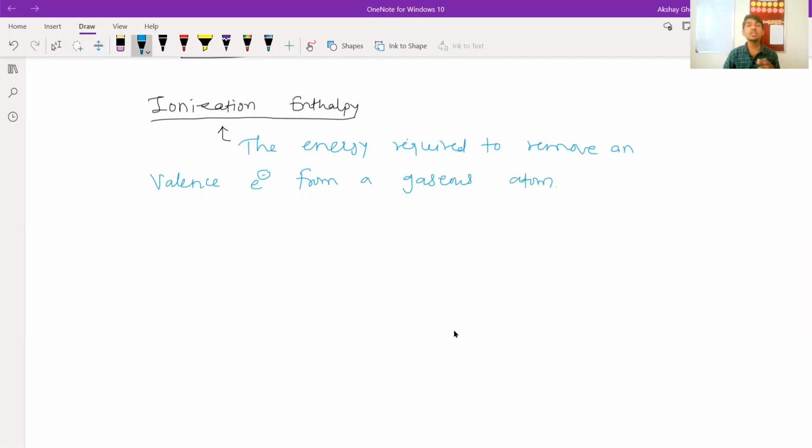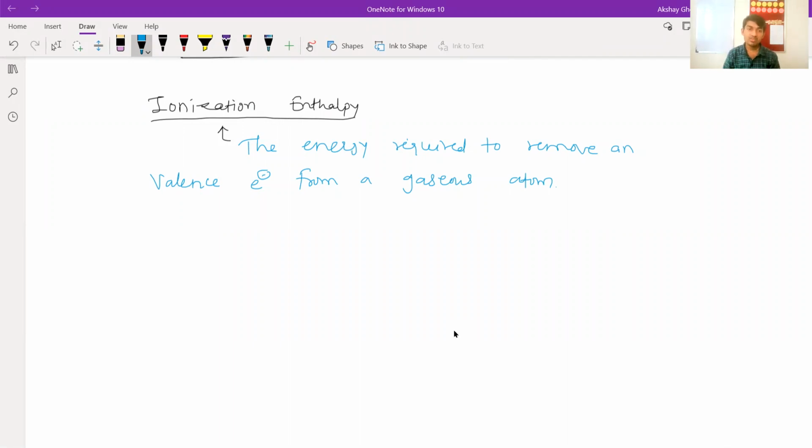Why have we used a gaseous atom? Are all atoms in the gaseous state? No, many atoms are in the solid state or liquid state. Metals are in the solid state, and most of the non-metals are gaseous. But does that mean that ionization enthalpy is only for gaseous atoms and not for metals? No. Here it is mentioned that ionization enthalpy is for a gaseous atom, because it is very difficult to remove an electron from a metal or a solid. So we have to convert the solid into gas first, and then we can remove an electron. Got it?